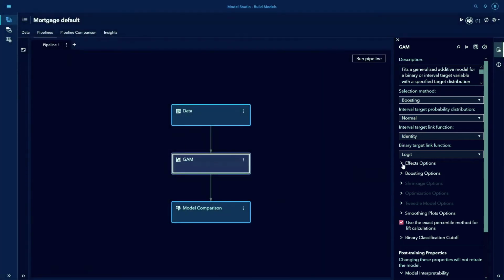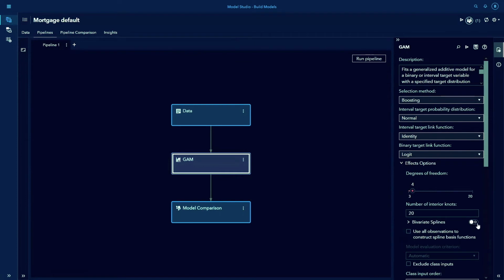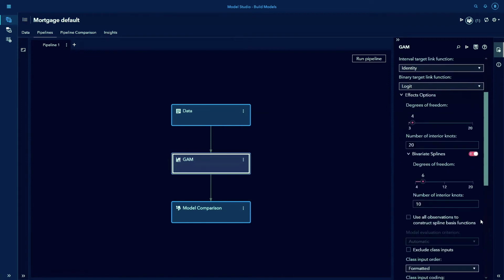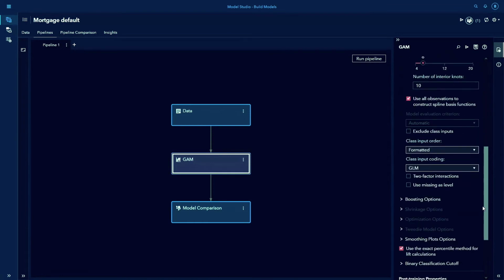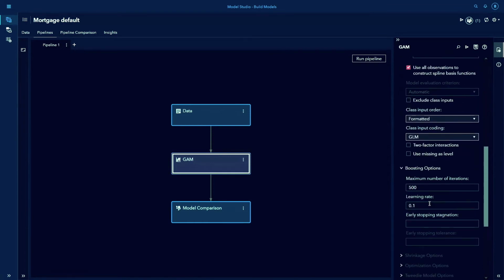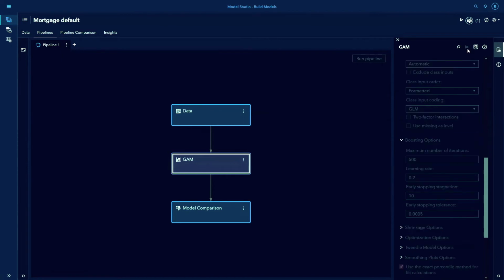First, expand the effects options group, and then click the button next to the bivariate splines group to add bivariate splines to the model. Next, select Use All Observations to construct spline basis functions. Now, let's expand the boosting options group and set the learning rate to 0.2. Final two changes are to set early stopping stagnation to 10 and early stopping tolerance to 0.0005. Click the play button at the top of the node to run the node.